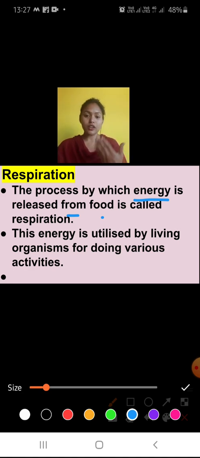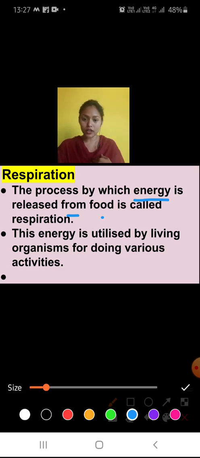When we take oxygen, that oxygen inside our body mixes with the food and breaks it down to form energy, and that process is known as respiration. So what is respiration? The process by which energy is released from food is known as respiration.